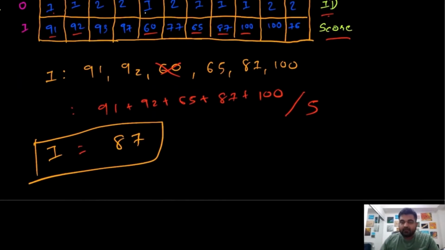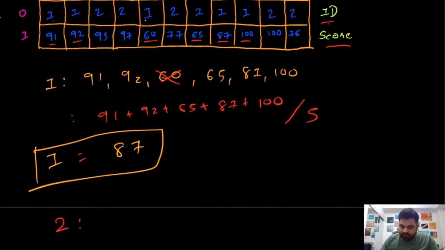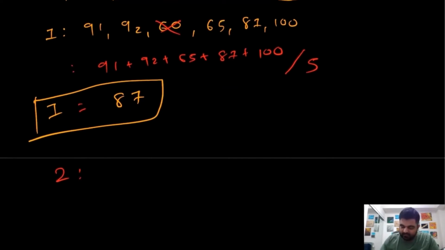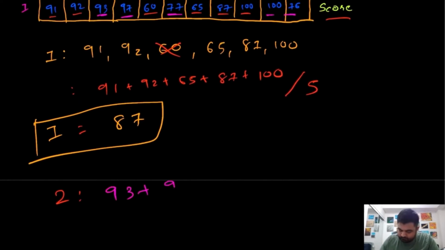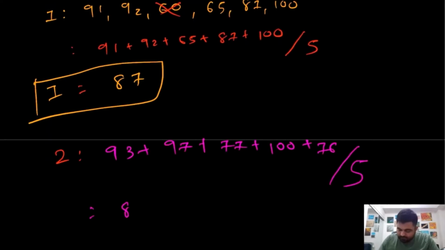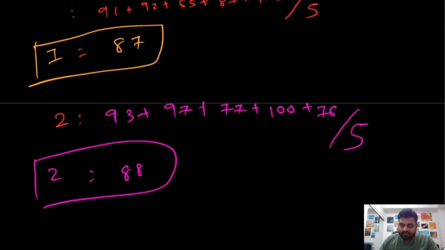87. Now we need to do the same calculation for student number 2. In student number 2, it's a little bit easy because we are only given 5 different scores, and we just need to do the sum of those. So we don't have to eliminate any score, we can simply do the sum of those, which comes to 88. So now we have reached the end of all the student IDs, and we have found the average.